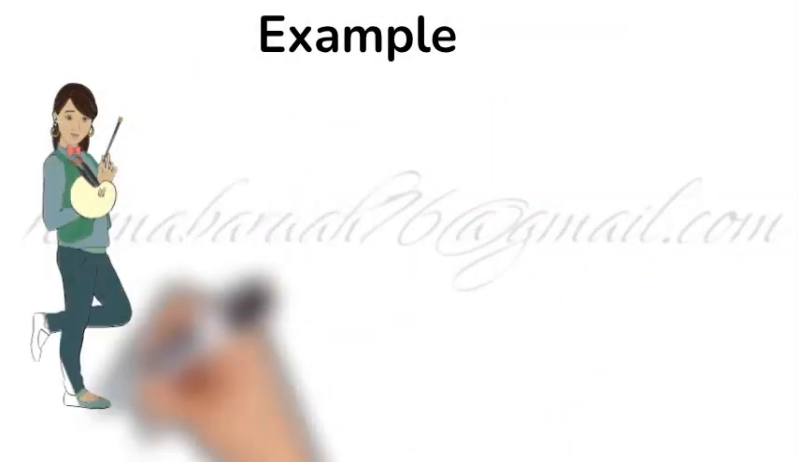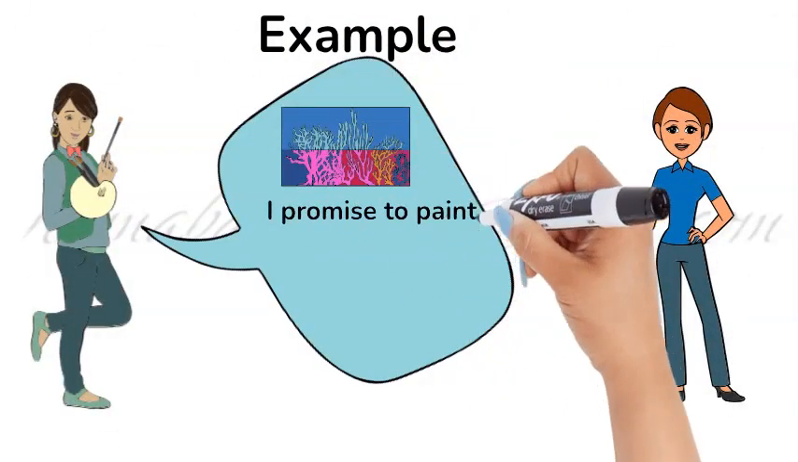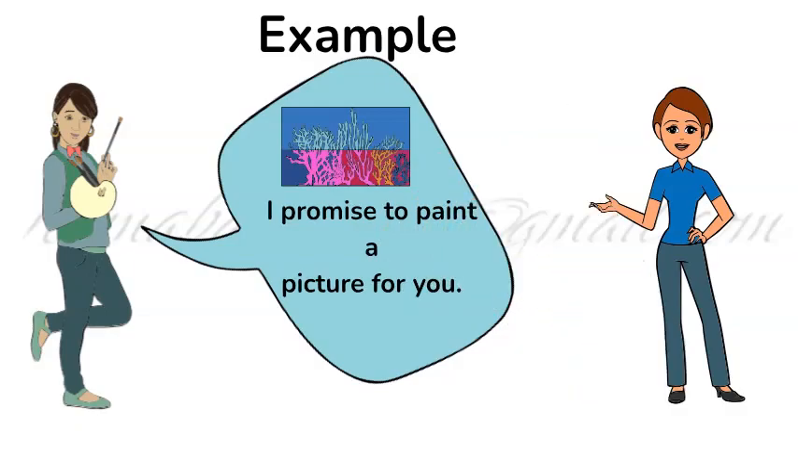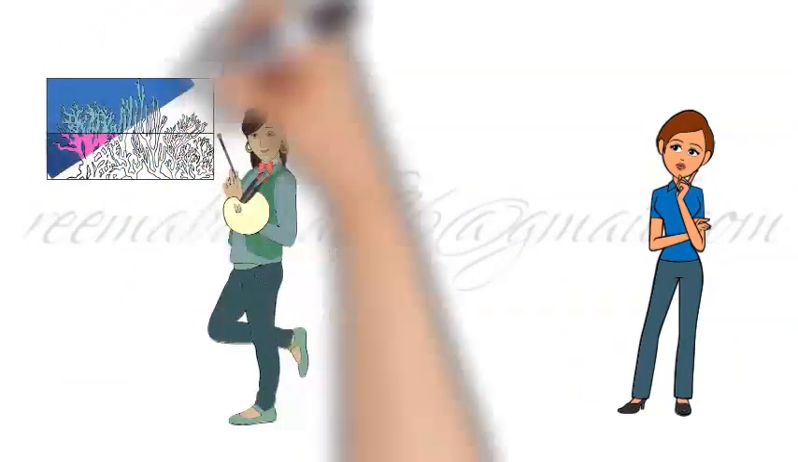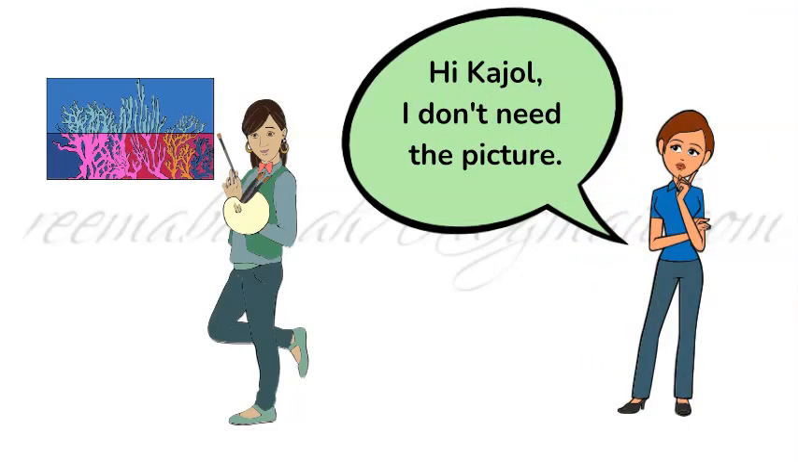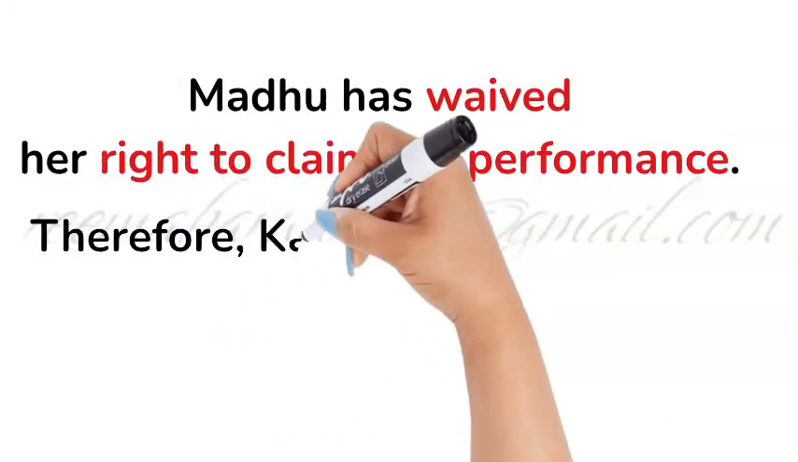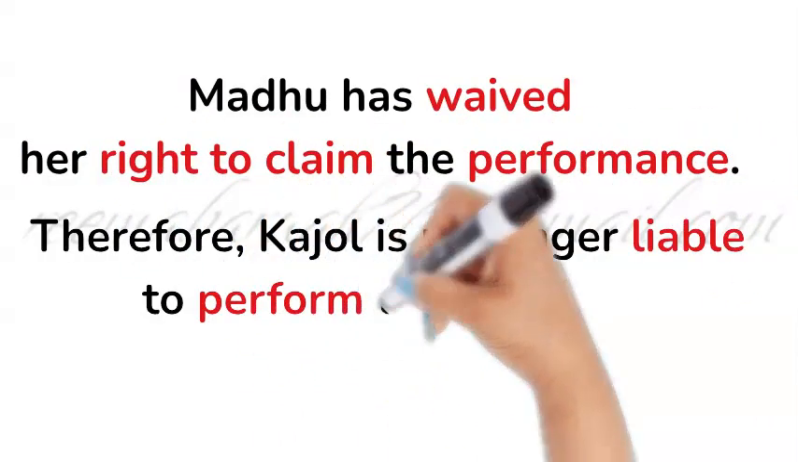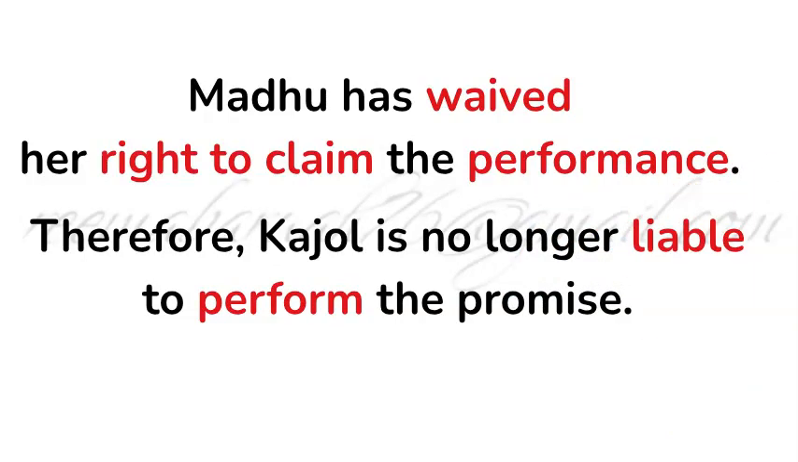Example, Kajol promised to paint a picture for Madhu. Afterwards, Madhu forbade her to paint the picture. In this case, Madhu has waived her right to claim the performance. Therefore, Kajol is no longer liable to perform the promise.